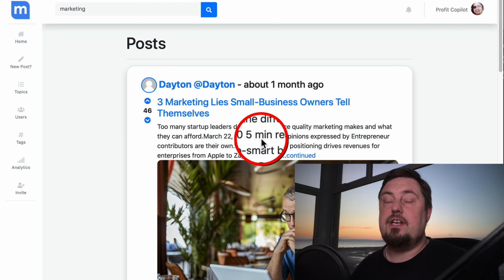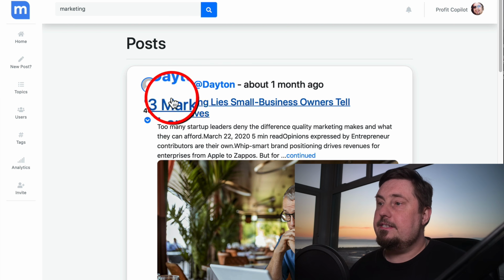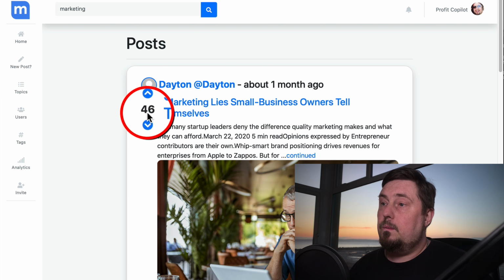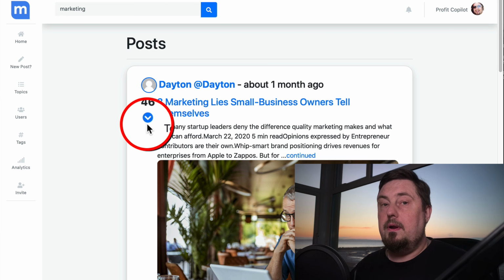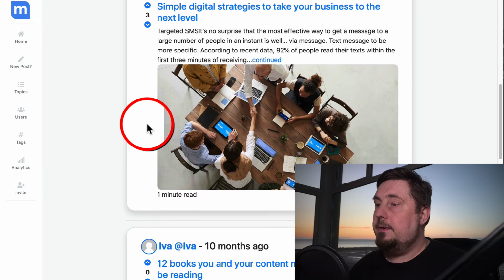So it's not necessarily just going to last there for a few hours or a couple of days and then fall off. Here you can see this one is right at the very top for a month. And I'm going to predict it's got something to do with the upvote count, but I don't think that's the only factor, because if we go down here, we can see